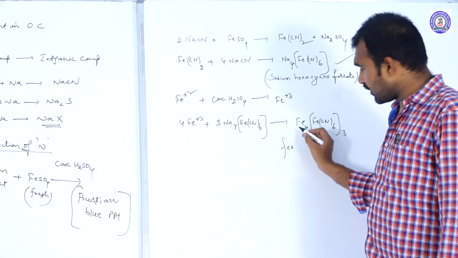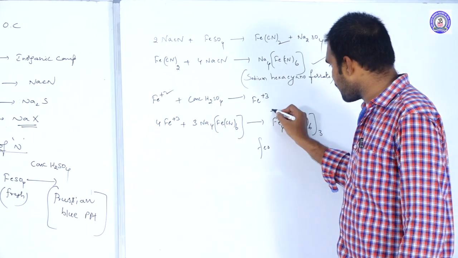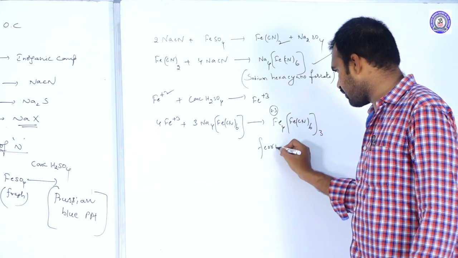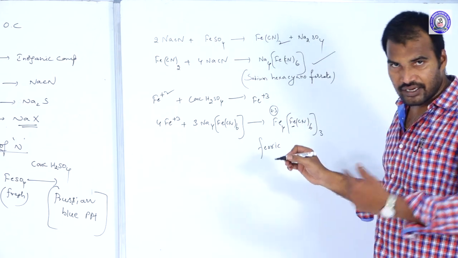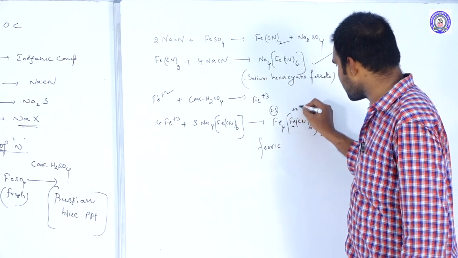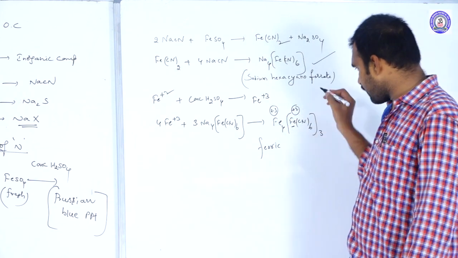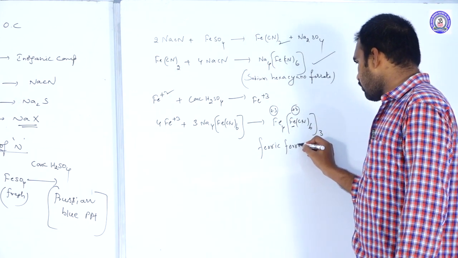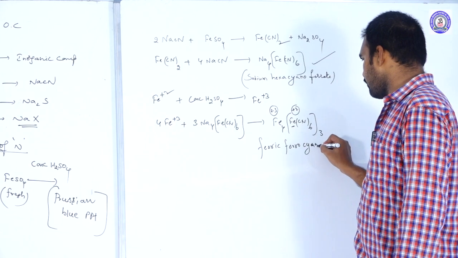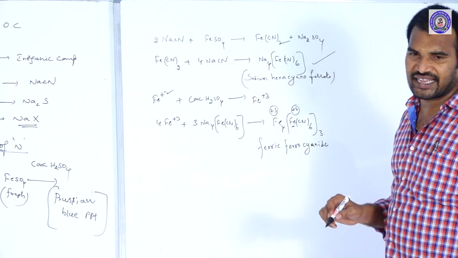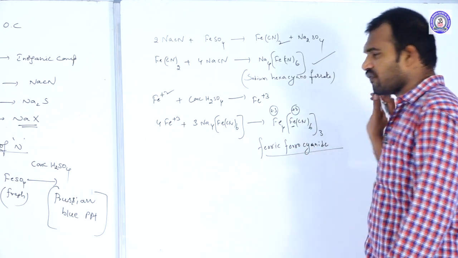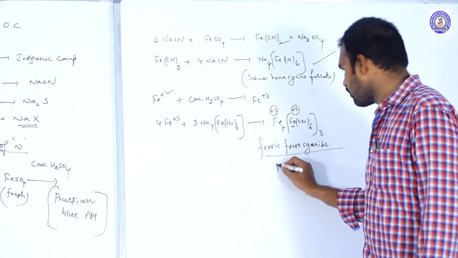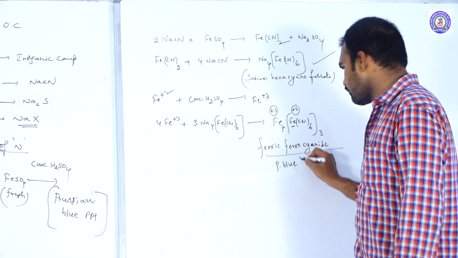Why? Because this Fe4 is in the plus 3 state. And the iron within the complex is in the plus 2 state. That is why it is ferric ferrocyanide. Because of the formation of this ferric ferrocyanide, we get Prussian blue color.